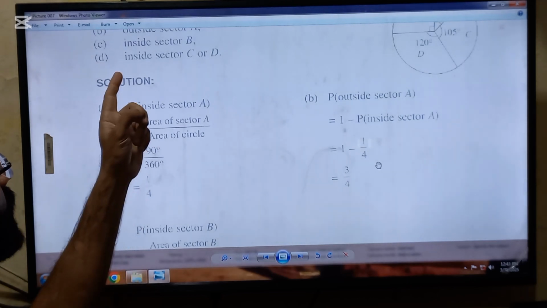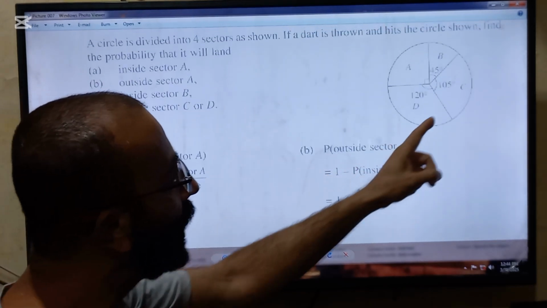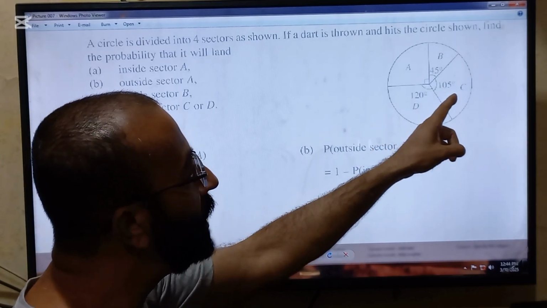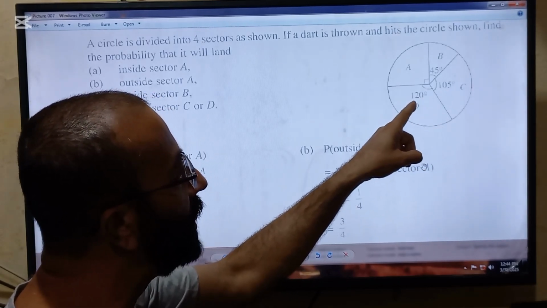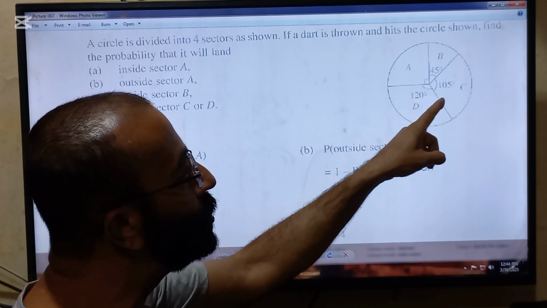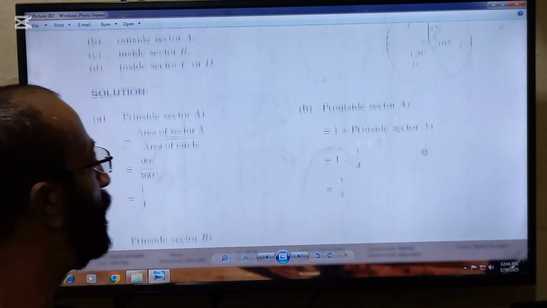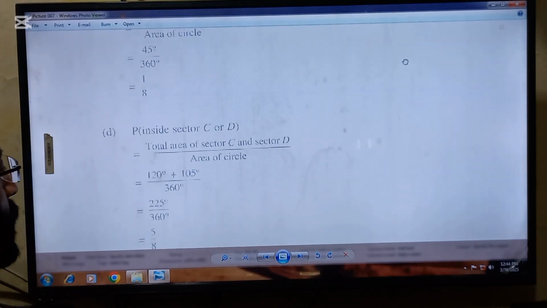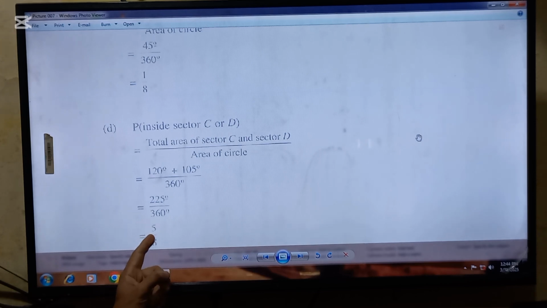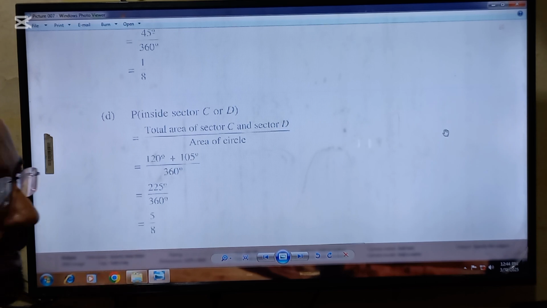The last requirement is inside sector C or D. So here are C and D. First, you will add the angles of C and D, that will be 105 plus 120, that will be equal to 225. So 225-degree angle is favorable, that will be placed in numerator for D part, and 360-degree will be placed in denominator, and after solving you will get an answer of 5/8.